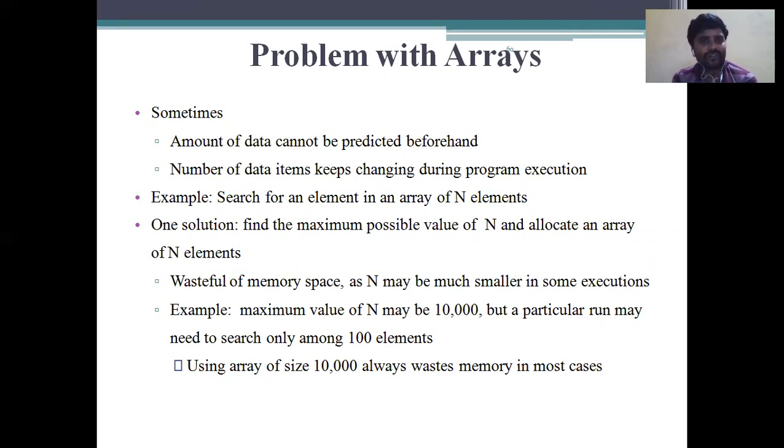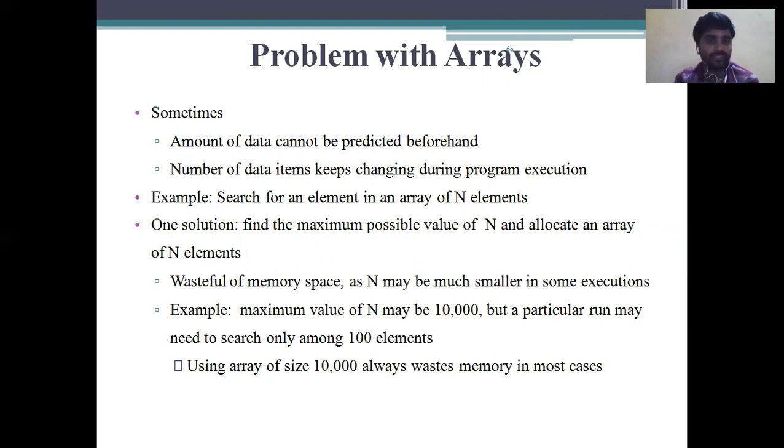Example: search for an element in an array of n elements. One solution is to find the maximum possible value of n and allocate an array of n elements, which is wasteful of memory space. So here is the first thing, waste of memory, and second, n may be much smaller in some executions.